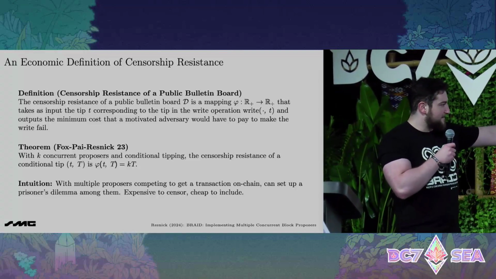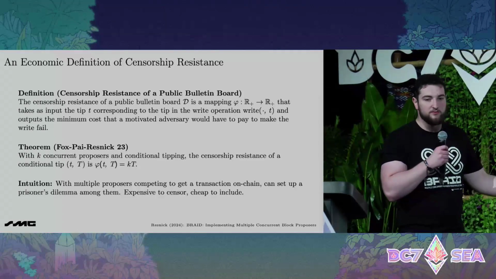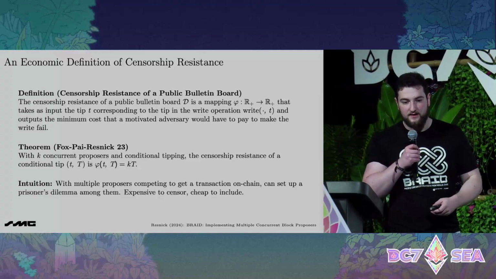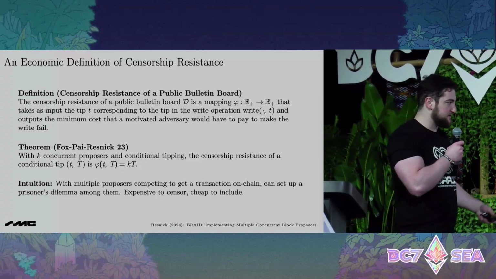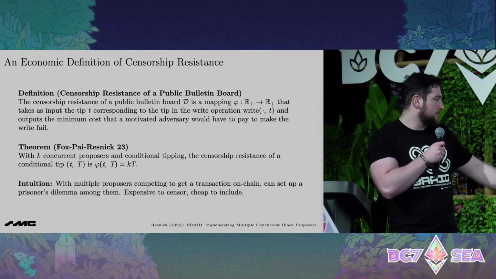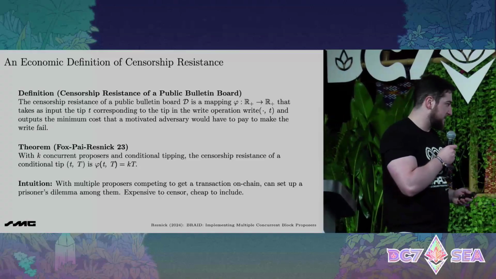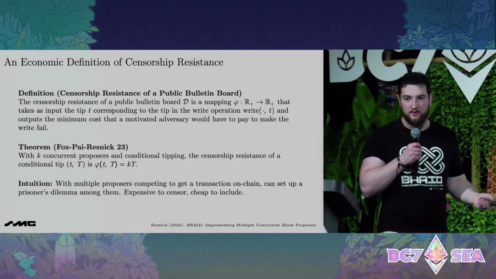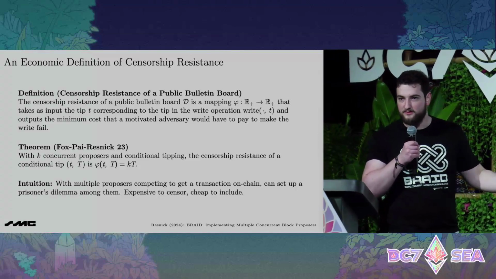But if we have multiple concurrent proposers, there's multiple people who can include you, and so we get more censorship resistance, and in particular, we can get a linear increase or even more. You can see some more details in the paper. Intuition being more people, you have to bribe them all to exclude the transaction.